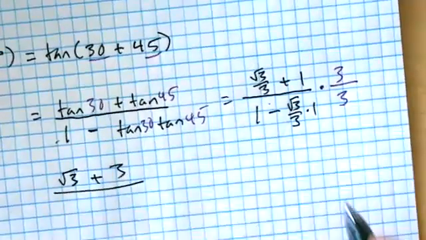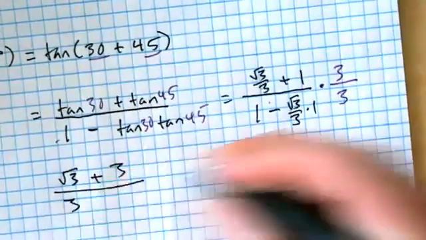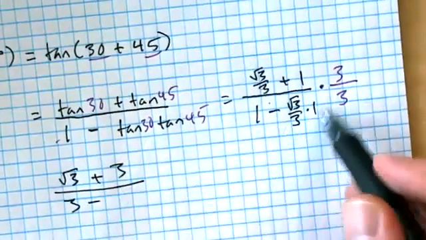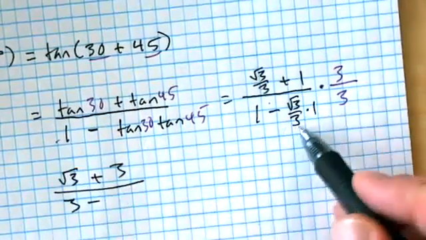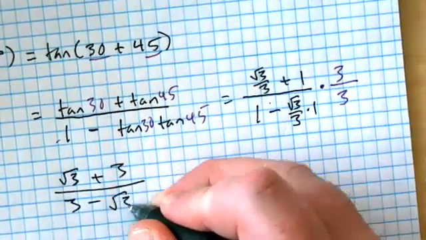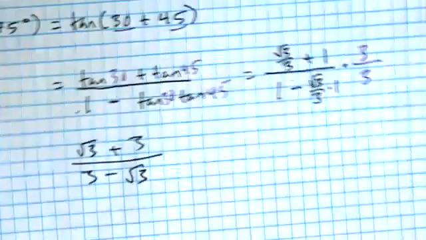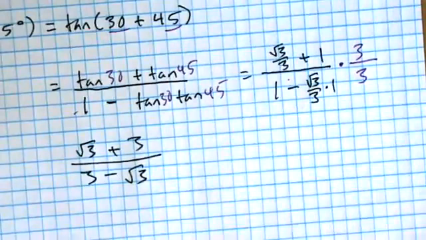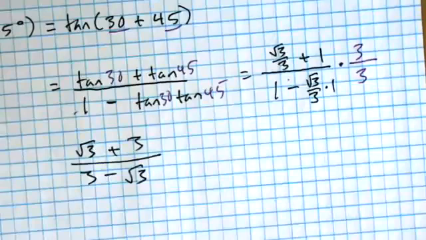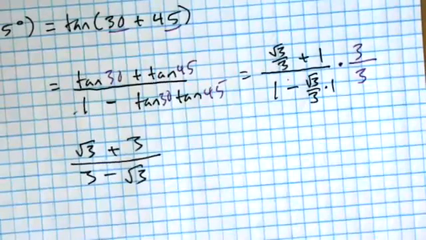The bottom we have 3 times 1 is 3 minus, and then 3 times this big old mess is just going to cancel the 3 on the bottom, get us a √3. That gets us to there. So we got rid of our compound fractions. But we still have radicals in the denominator, which we can't have.